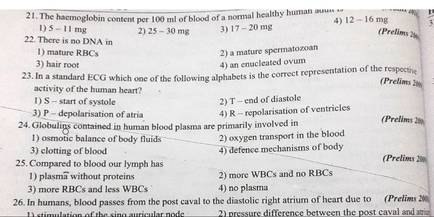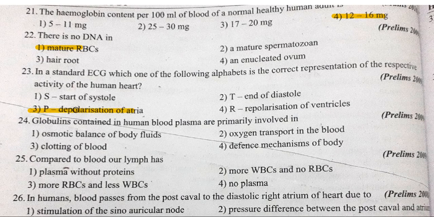The hemoglobin content per 100 ml of blood of a normal healthy human adult is 12 to 16 milligram. There's no DNA in mature RBCs. In a standard ECG, which one of the following alphabets is the correct representation of the respective activity of the human heart? Start of the systole, no; T, end of diastole. So it's option 3, P, depolarization of the atria.